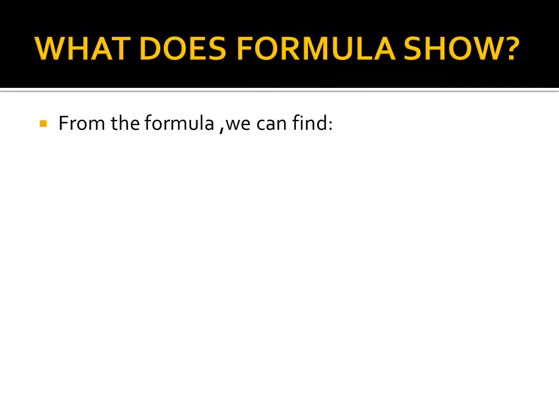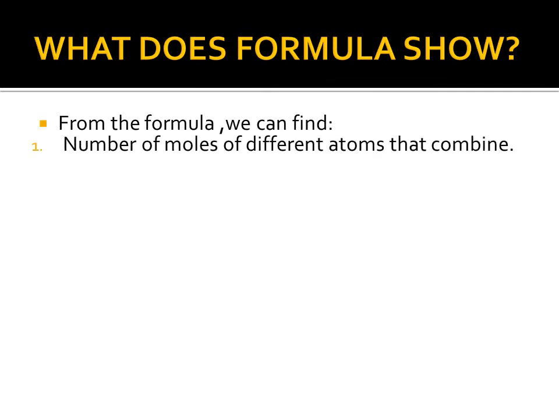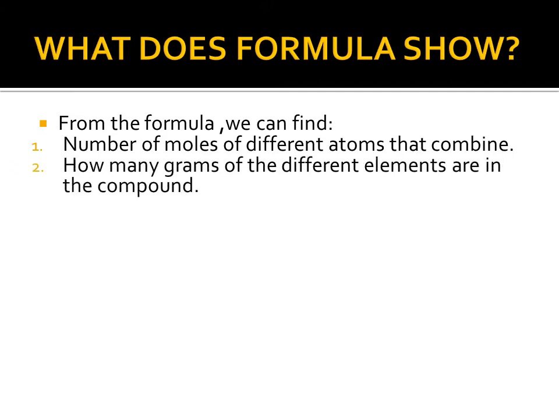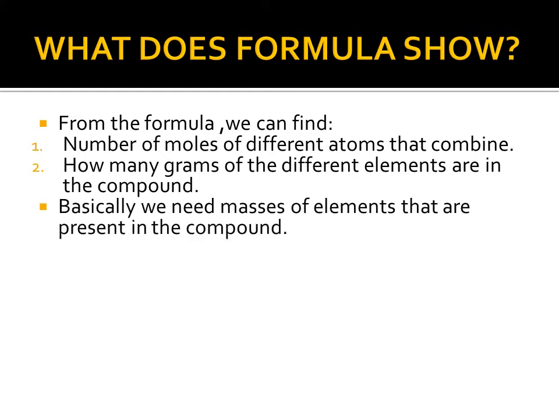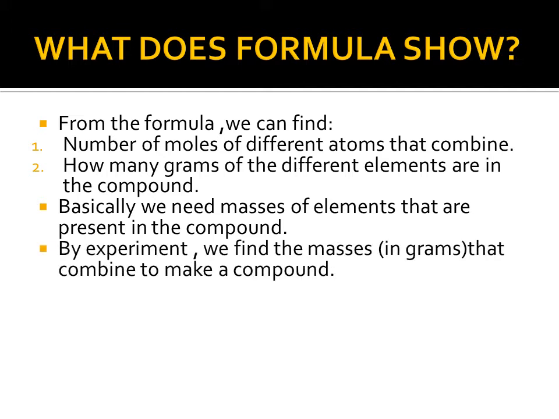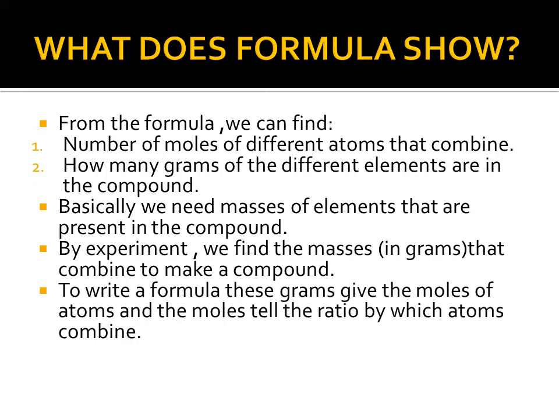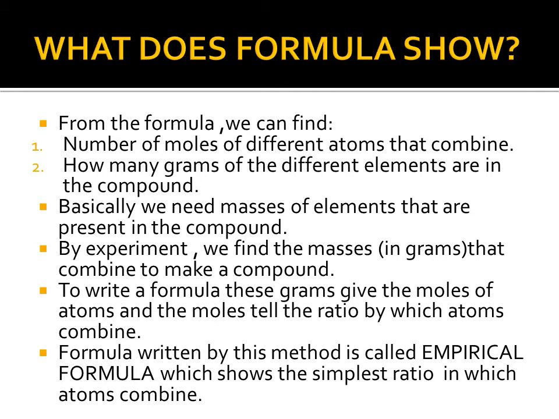What does a formula show? From the formula we can find the number of moles of different atoms that combine, and how many grams of different elements are in the compound. Basically, we need the masses of the elements present in the compound. By experiment, we find the masses in grams that combine to make a compound. To write a formula, these grams give the moles of atoms, and the moles tell the ratio by which the atoms combine. A formula written by this method is called the empirical formula, which shows the simplest ratio in which atoms combine.